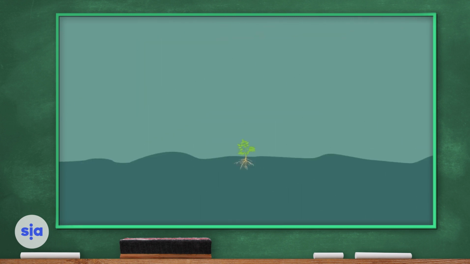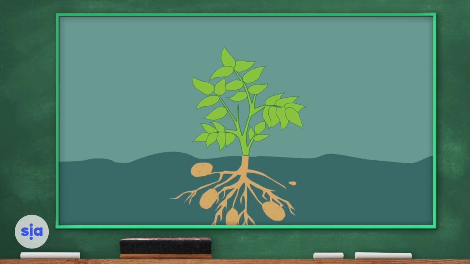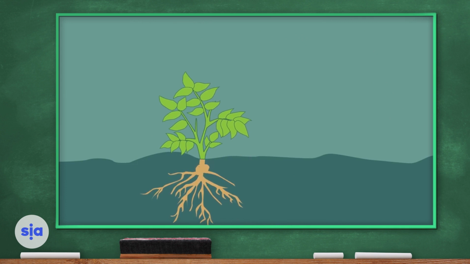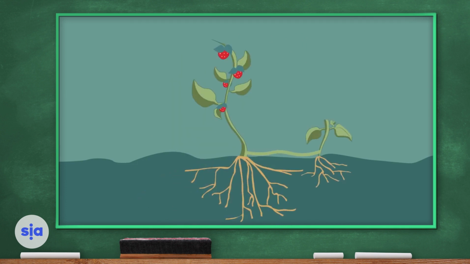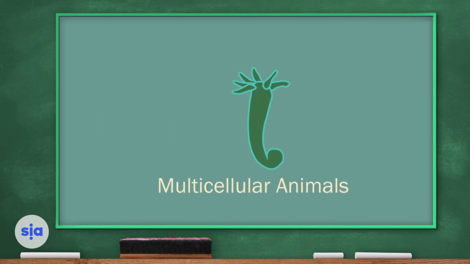In plants, it can happen in a number of different ways. Potatoes and daffodils, for example, develop underground food storage organs that the following year will detach and develop into new plants. The spider plant produces plantlets along branches that are clones, as do strawberries on runners. Hydra are multicellular animals. They use budding to reproduce asexually.